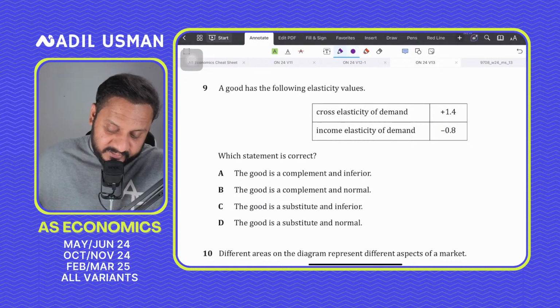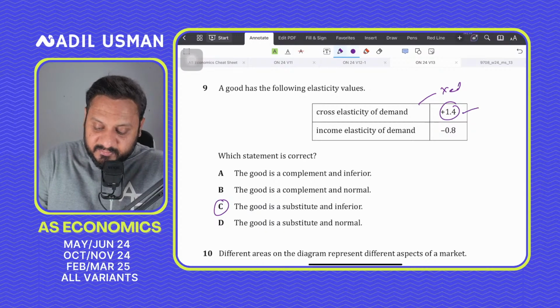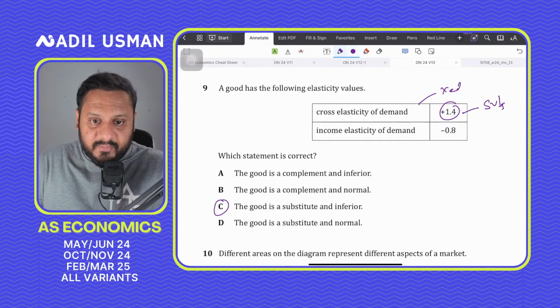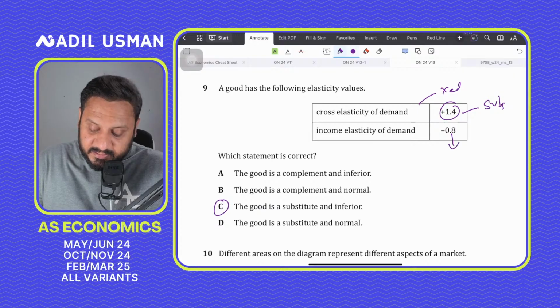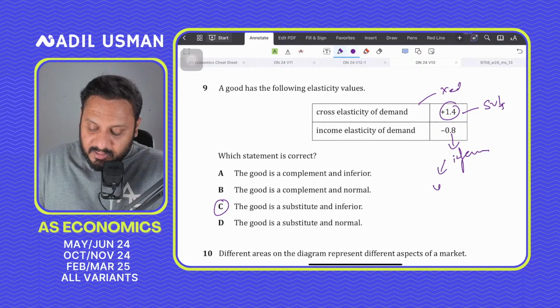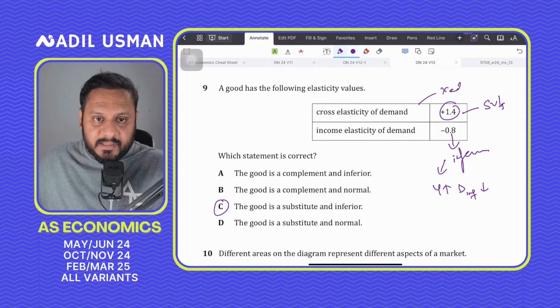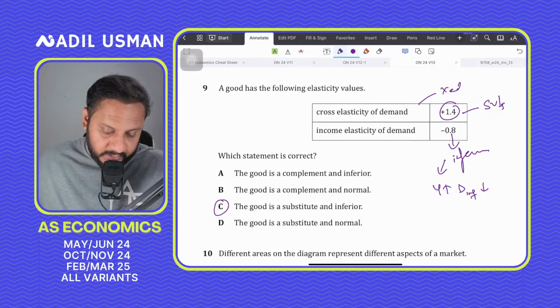Yes, this good is a substitute or inferior, because a positive XED of 1.4 indicates that the good is a substitute, while a negative YED value indicates that the good is inferior, which means that when incomes go up, the demand for inferior goods would go down. So question number 9 is pretty simple. It has to be C for Charlie.